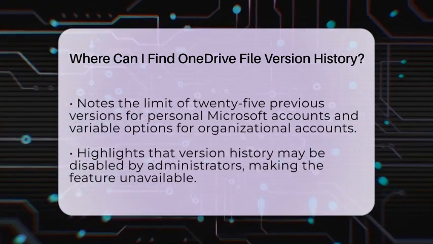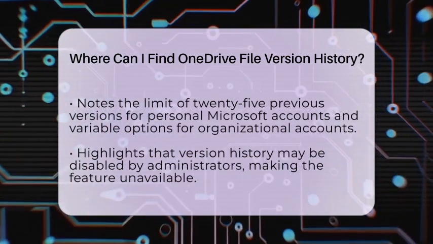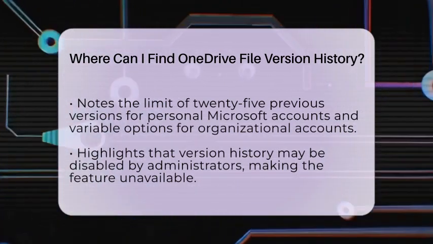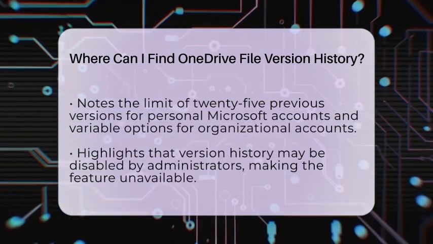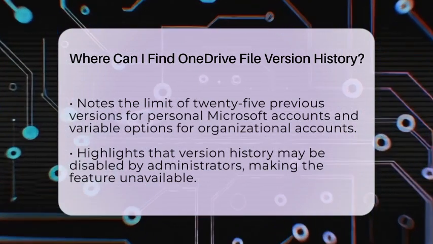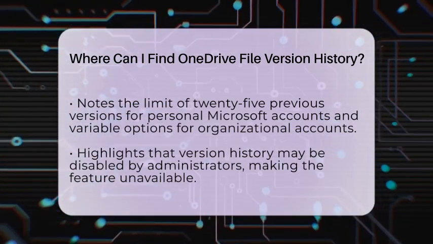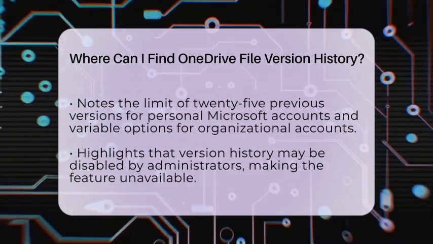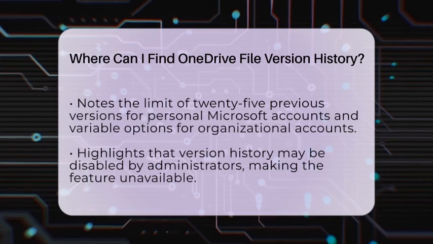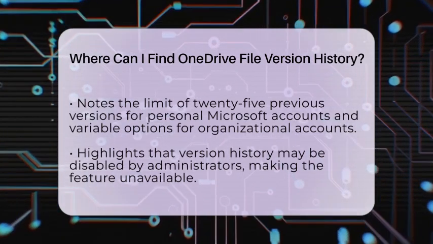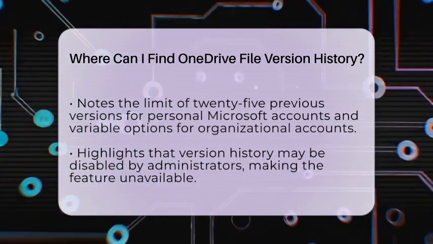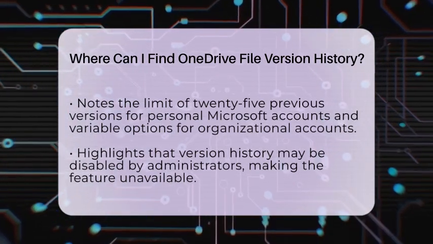If you're editing a document directly in a Microsoft Office application like Word, Excel, or PowerPoint, you can access version history without leaving the app. Click the File tab, then choose Info. There, you'll see an option called Version History. Clicking it opens a list of previous versions, allowing you to compare, open, or restore them right within the program. This feature is handy for quick recovery and tracking changes during your editing process.